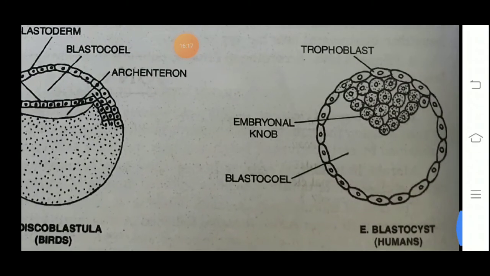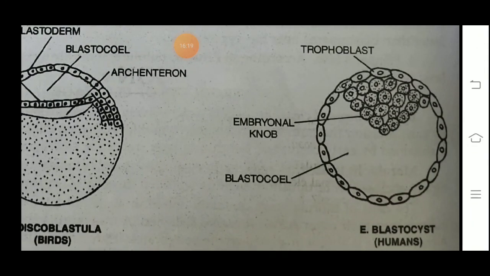And the last one is blastocyst. It is observed in humans. Here you can see that a cavity is there, but the embryonic knob, the cells of the embryo, stick to one